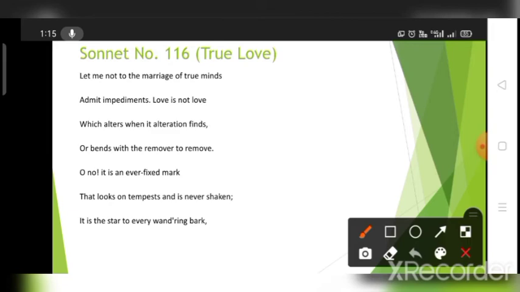So the speaker is just insisting on the constancy, that love is constant. Whether there are any kind of obstructions, any kind of impediments, true love is not going to change. This is what he is trying to say here.